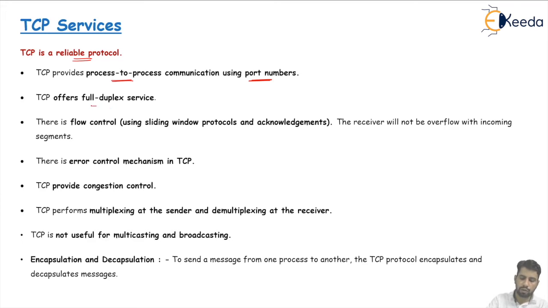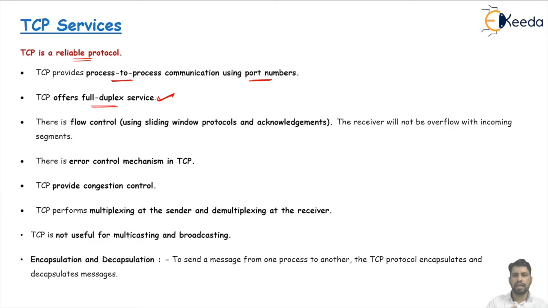Second, it offers full duplex service. Full duplex service means both server and client can communicate, or send data, simultaneously. This is a bi-directional communication, not unidirectional. And here we will also use the acknowledgement concept, and that acknowledgement is a piggyback acknowledgement.